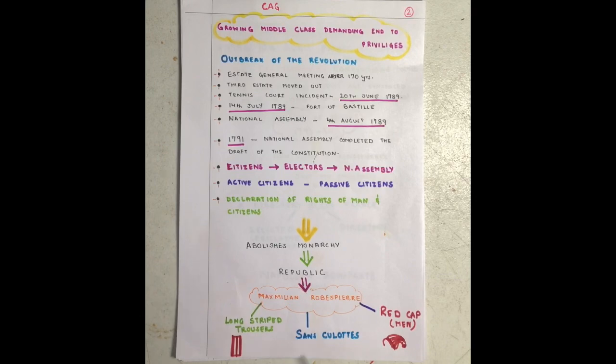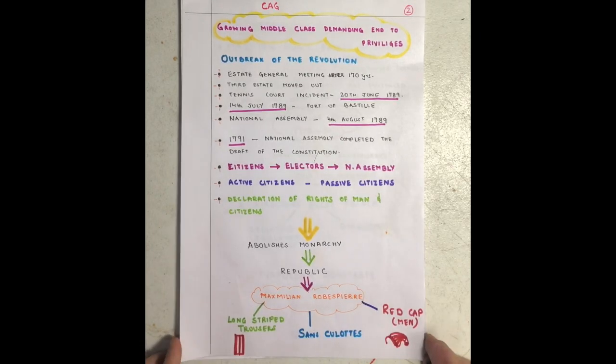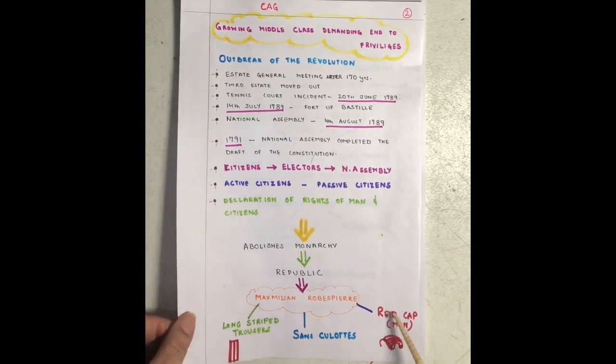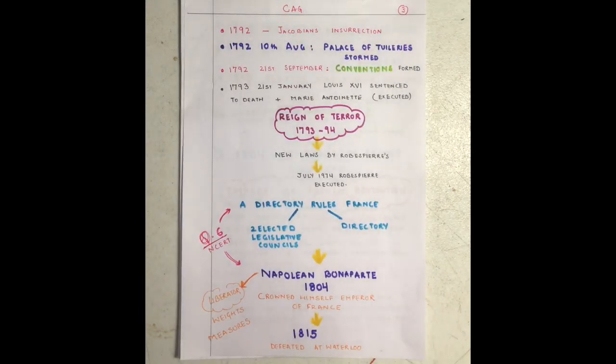So please remember this word. This can come in your one word. Then comes your red cap that they used to wear. That's again a very important note that Maximilian gave to the French people, who were basically the people of your third estate. So this can be some key points about him.